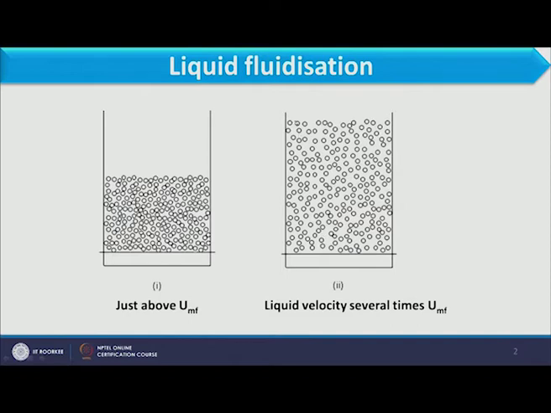So you see here, even if velocity is much greater than minimum fluidizing velocity, particles are spread almost uniformly in the bed. Particles are spread almost uniformly in the column. So this is the effect of liquid fluidization. Through liquid, bubbles are not formed in the bed, and therefore in this case particulate fluidization occurs, not aggregative fluidization.